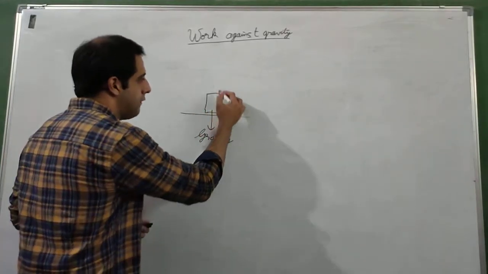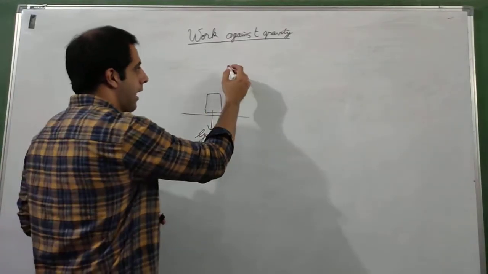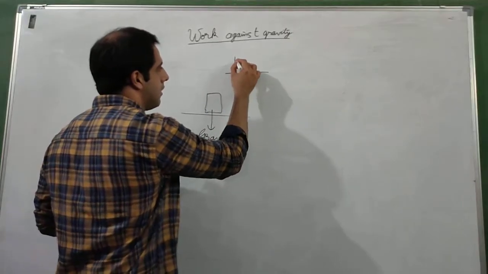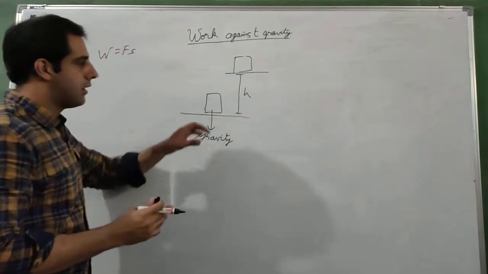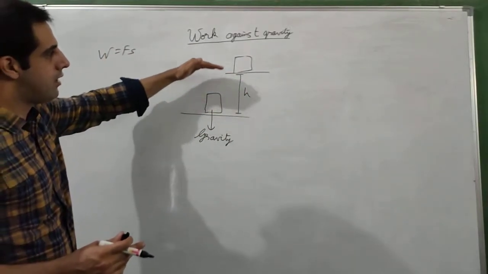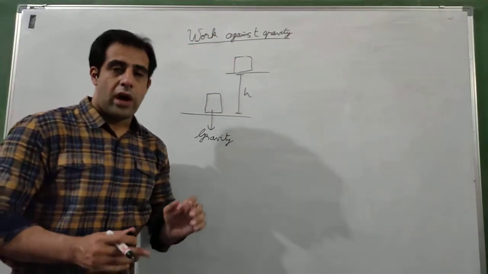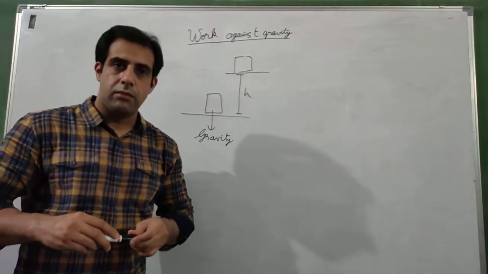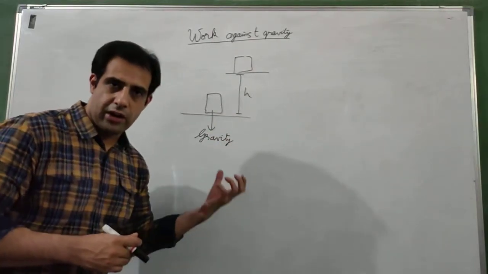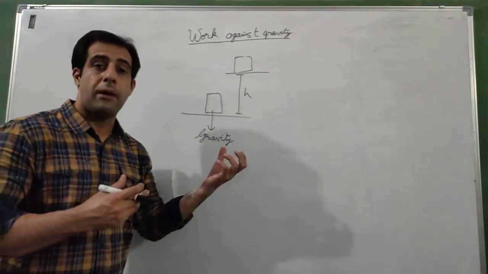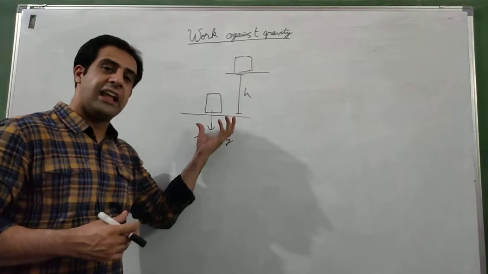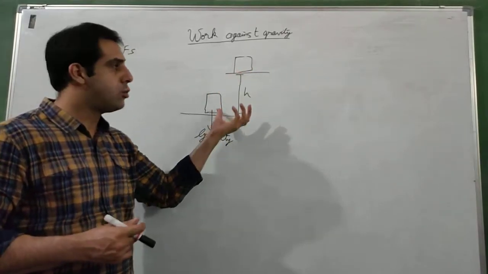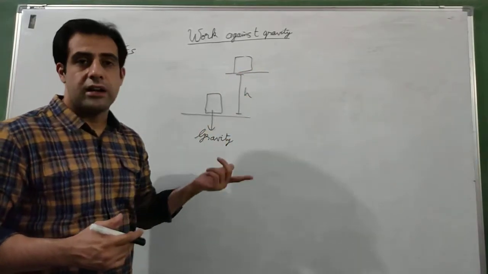If I lift this box and put it at some height h, from here to here, I have to do some work against gravity, because gravity is continuously pulling it down with a force, and I have to apply force to overcome this force of gravity and create this displacement.